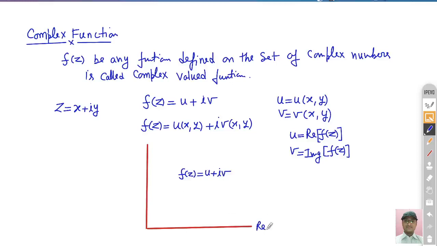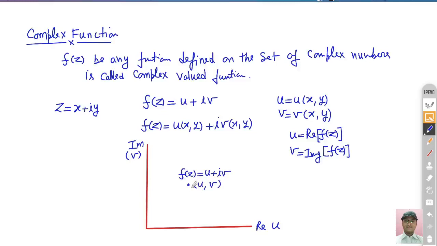So this is the real part, that is u, and this is the imaginary part, which is v, right? So if you represent f(z) here, its coordinate is u comma v. So this is the simple notation of this complex function.